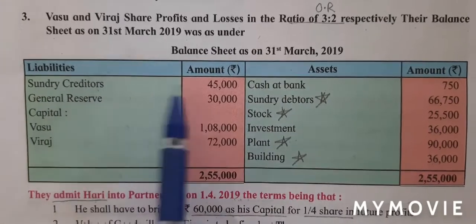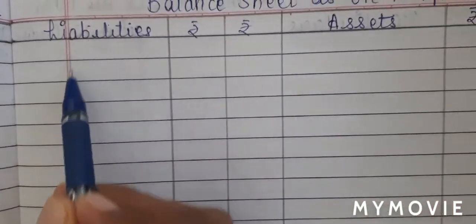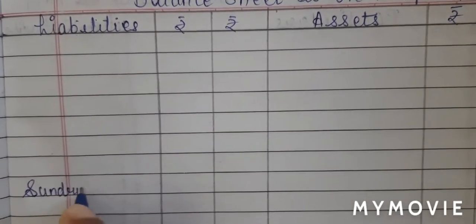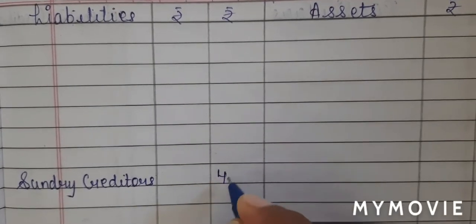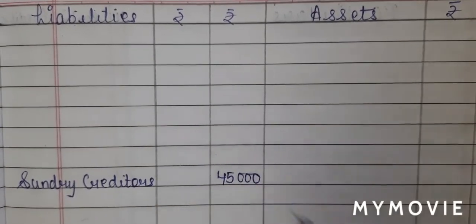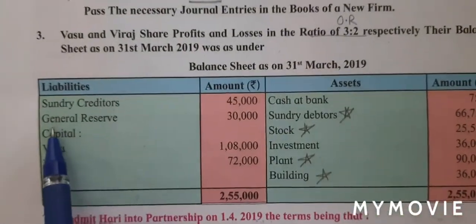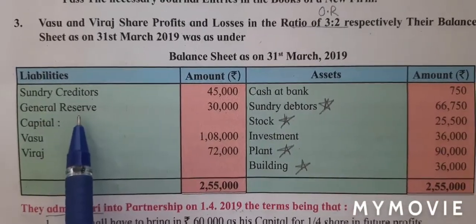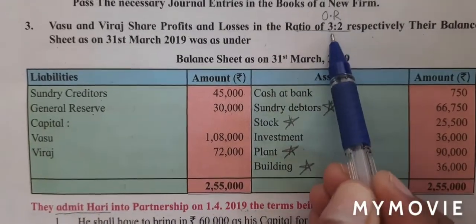Sundry creditors, 45,000. There is no star, so I'll write it in the outer column. So on the liability side, I will leave around 4 to 5 lines first, and then I will write sundry creditors in the outer column 45,000. Next is general reserve 30,000. You know general reserve is our accumulated profits and losses. So this will be distributed to old partners in the old ratio.